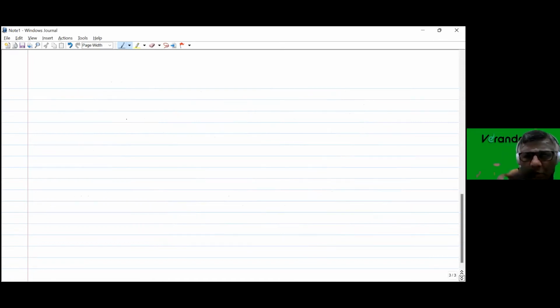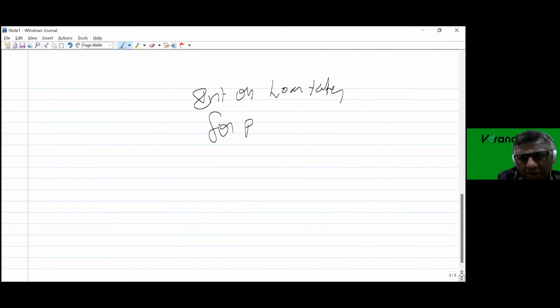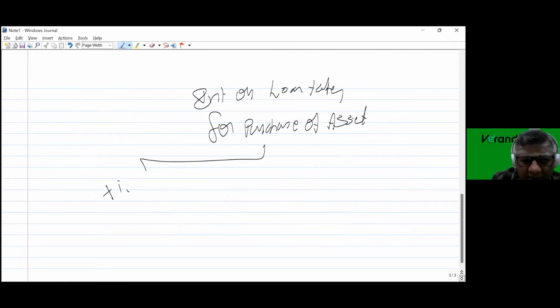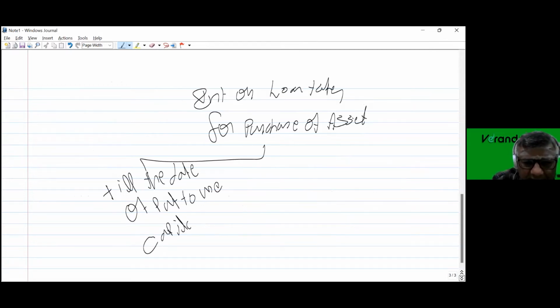Now, interest on loan taken for purchase of an asset, till the date of put to use, is capitalized, that is, added to the asset.